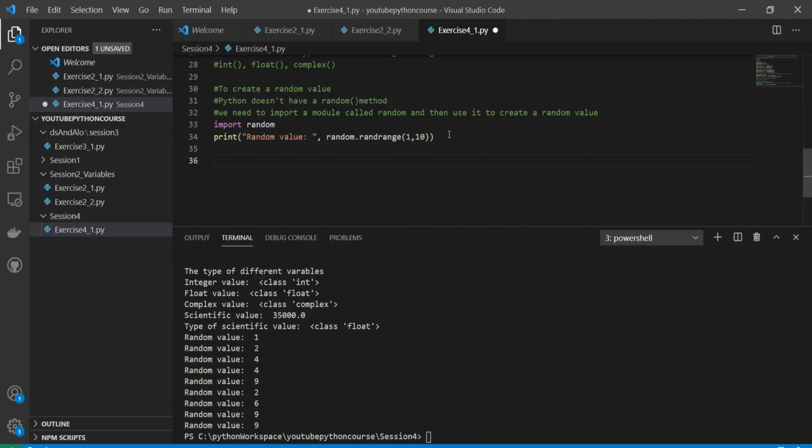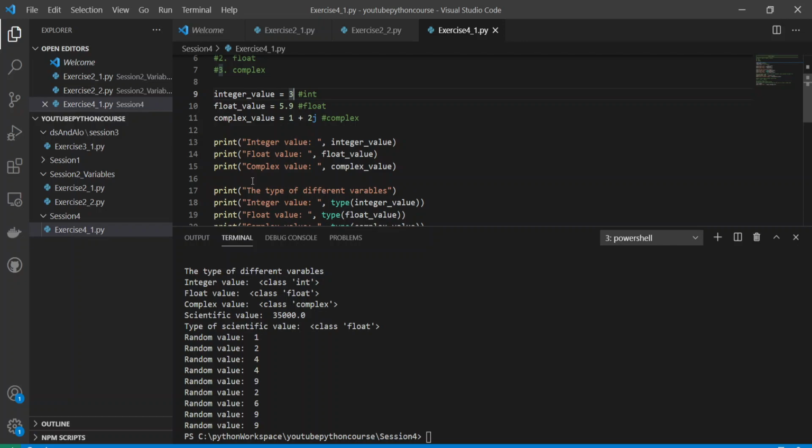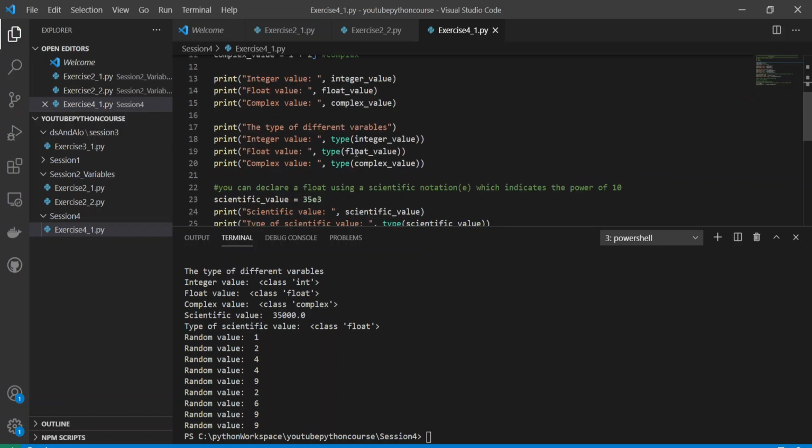So what we did see: number types. Python numbers are of three types: integer, float, and complex. The integer value we can declare simply as a variable without a decimal point, and a float value can have a decimal number. A complex value is like 1 plus 2j. You can see the type of a particular variable using the type method, with the variable inside it.